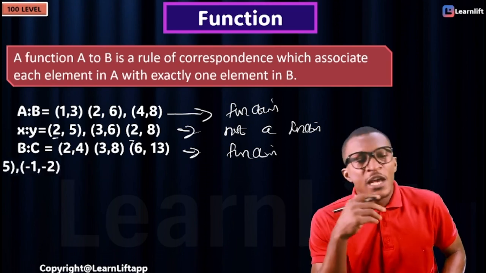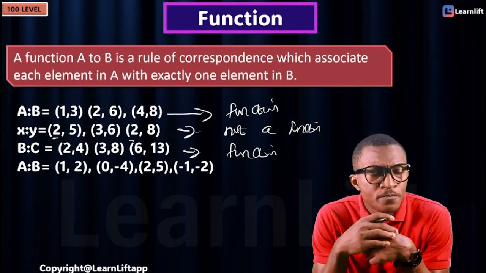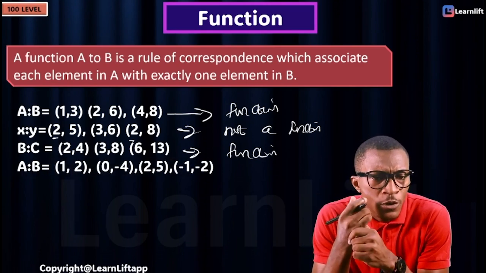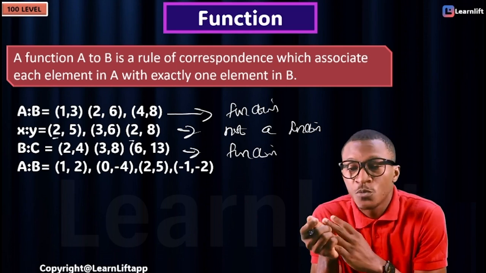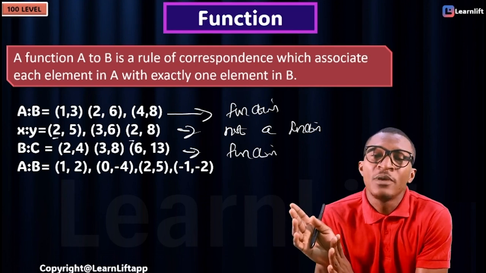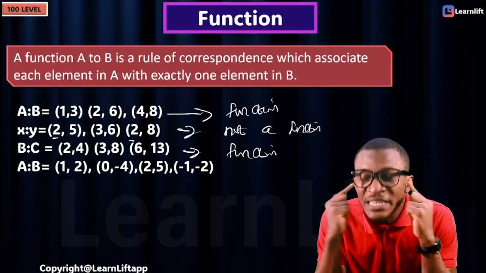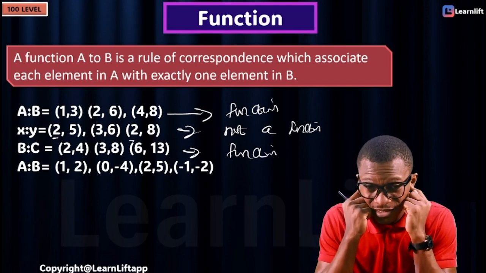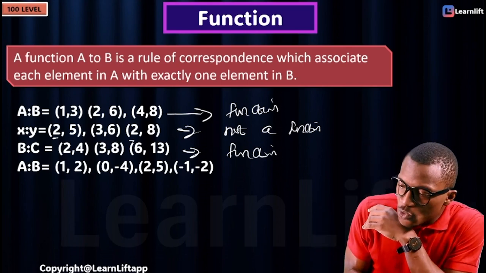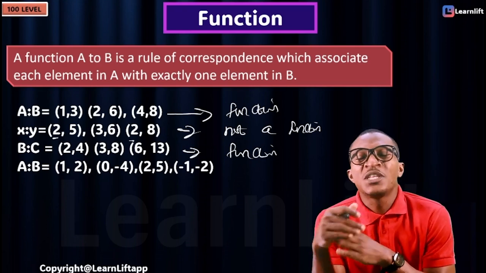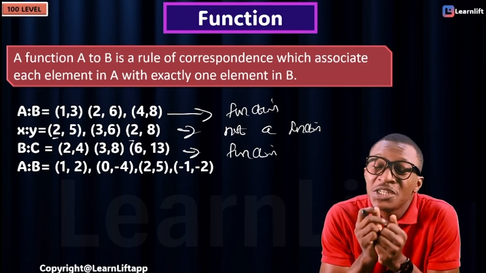Let's see this. We have 1, 2, okay. 0, minus 4, okay. 2, 5. Now, listen to me. We don't care about the codomain. What we care about is the domain. Is any domain repeating? Now, let's check. I know you'll be saying, we have 2 here and 2 there, but we don't have business with the codomain.